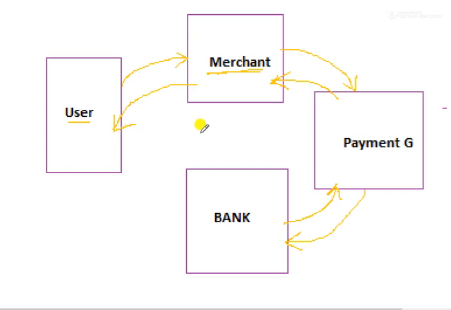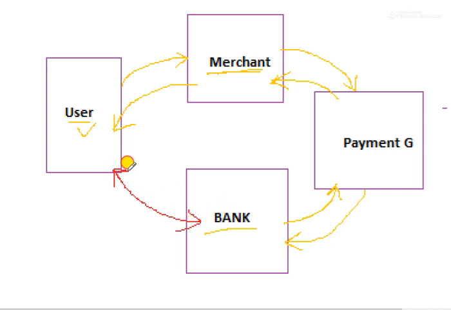But here you might have noted one thing: to complete the financial transaction from the user's account, the bank always tries to contact the user. This is a very important thing.